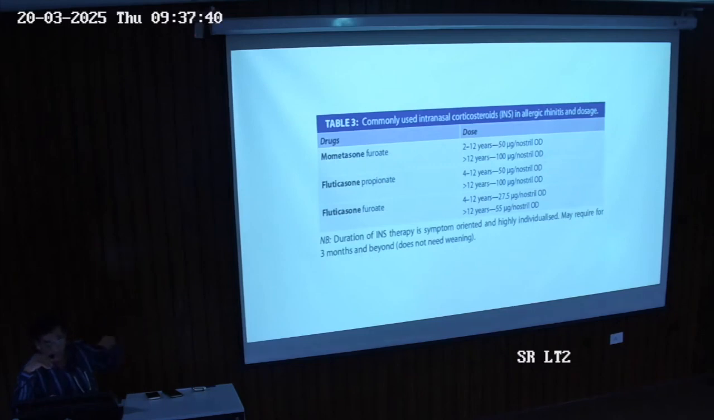What we can do is, mometasone we can start from more than 2 years. Next, for 4 and up we can start the others. Fluticasone propionate and furoate, accordingly, like 100 micrograms OD in each nostril. Like we have to spray, taking a puff in the particular nostril.